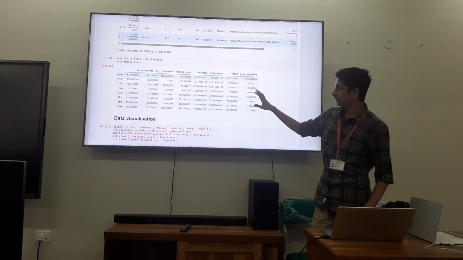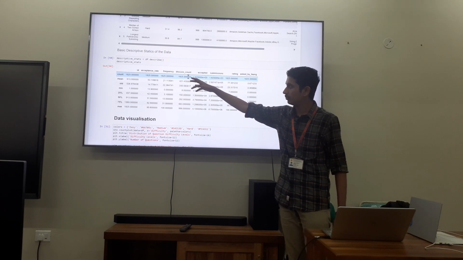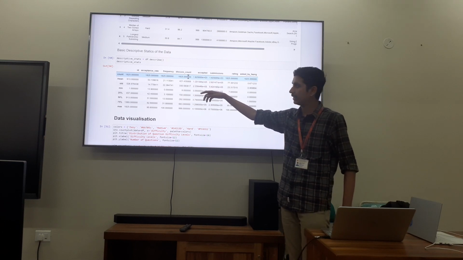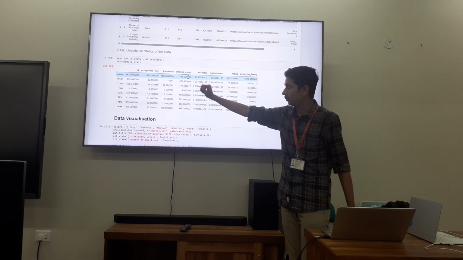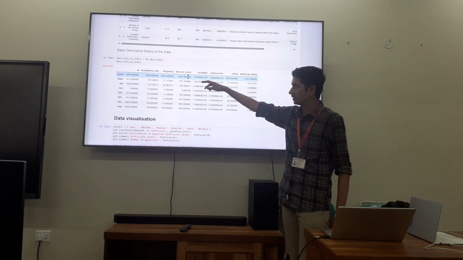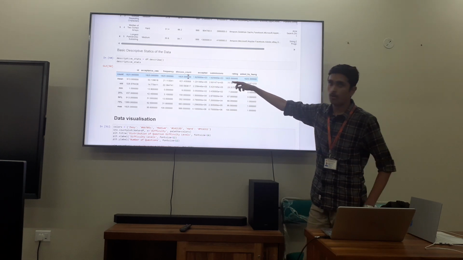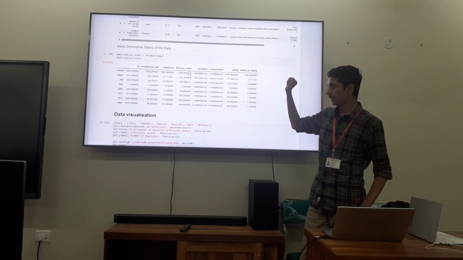This is the basic descriptive statistics of the data. Here we are able to see that the maximum number of unique problems available in the data set is around 1825, and we are also able to get the average acceptance rate, and also all the minimum and maximum values of all the columns that are present in the data set.